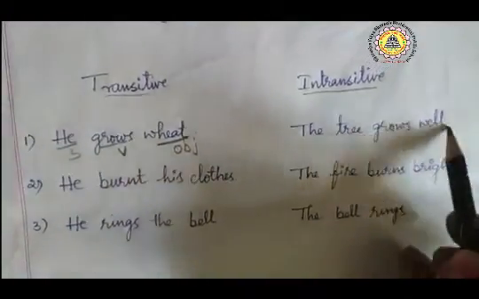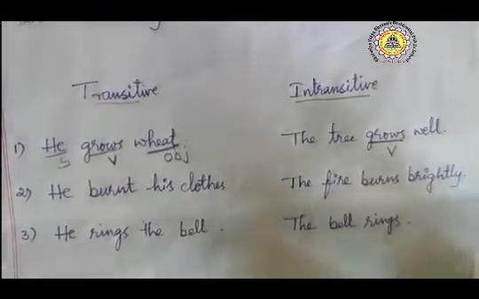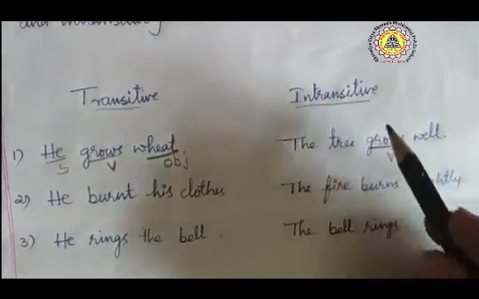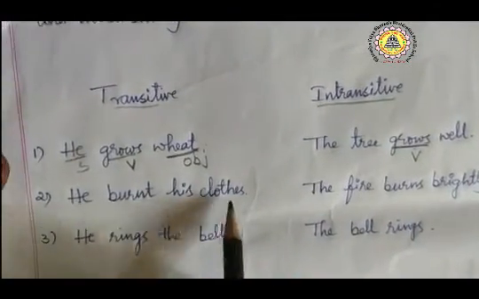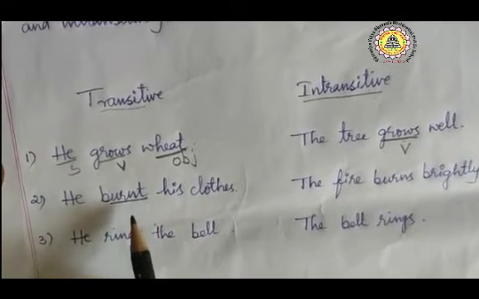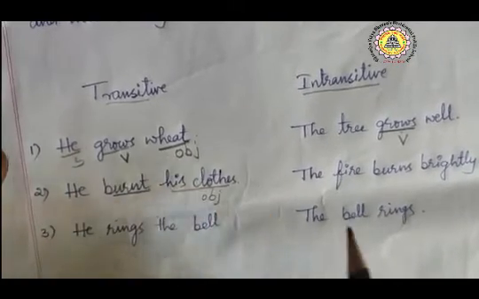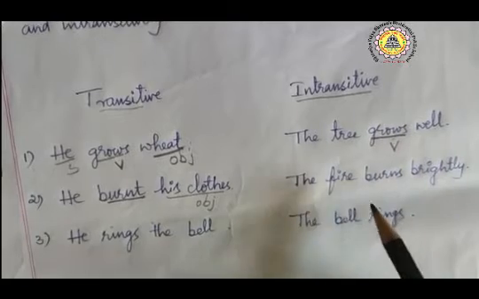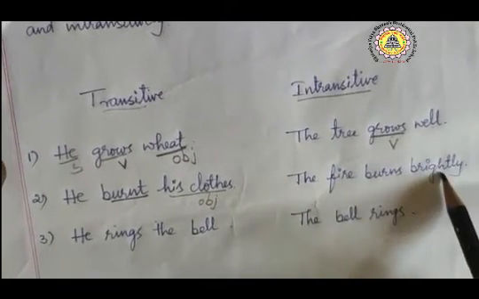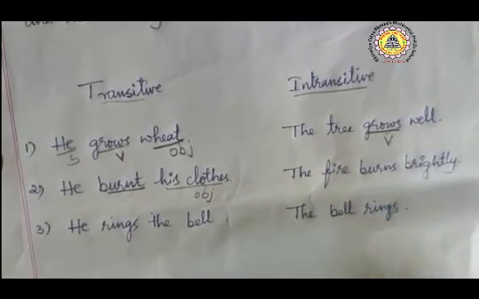The tree grows well. What is the verb here? Grows. Grows what? Well is not the object. So when we question, we did not get an object here. So this is an intransitive sentence. He burned his clothes. Burned is the verb. Burned what? His clothes. We got his clothes as the answer because this is the object. The fire burns brightly. What burns? We are getting the fire. We should get an object, but we did not get an object as the answer. So this is an intransitive sentence.